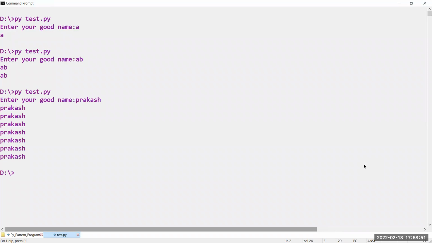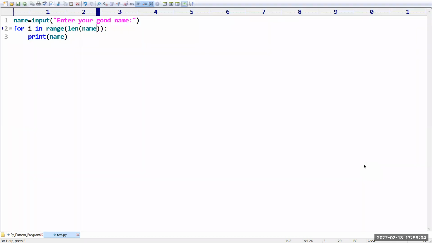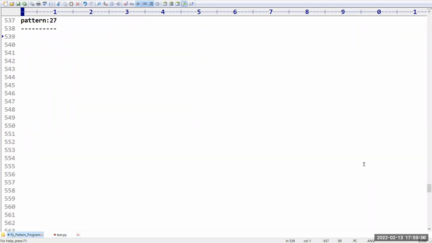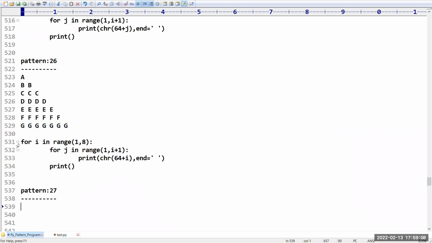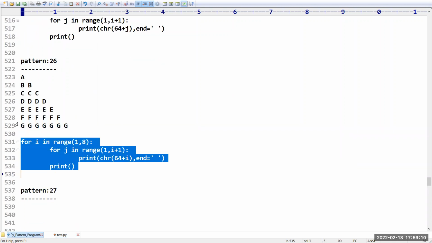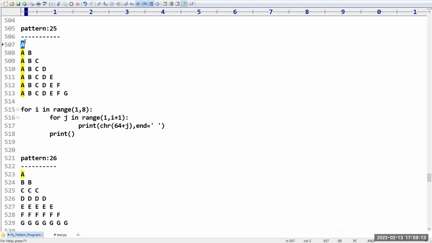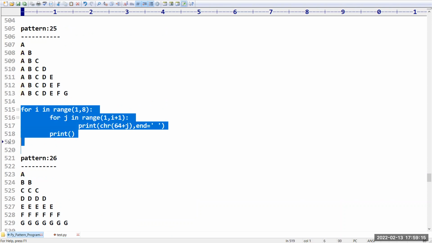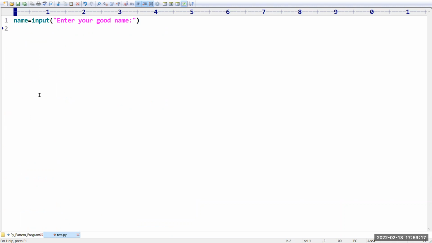Boss, if I give the name Prakash, in the first line P, in the second line PR, in the third line PRA, like this I want. Sir, it is related to the previous programs, right? Yes, in this style only. Sorry, not in this style. In this style, P, sir, PR, something like this. In this style, I want.